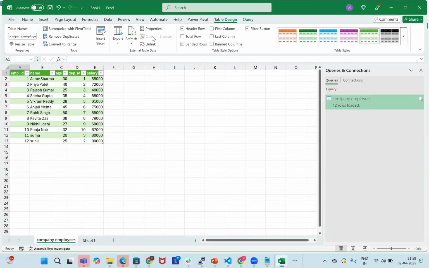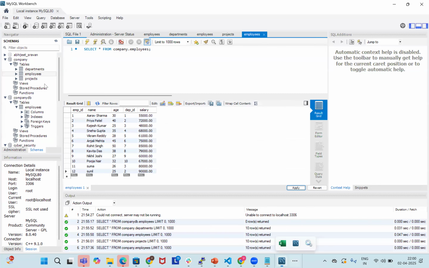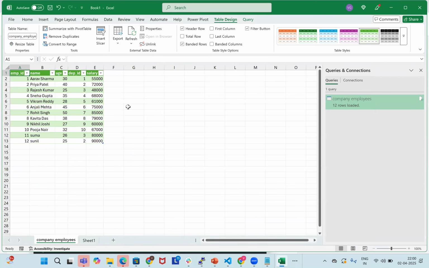Can you please explain how we get the MySQL data to Excel? This table we brought from here, right? In the MySQL, I connected with this database, and in this data, I integrated it there. You got it, right? So same thing, it will be asking that.